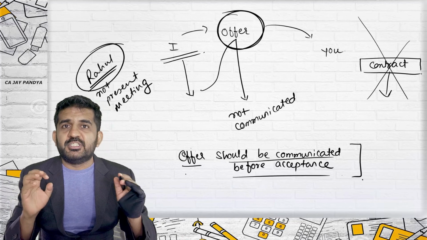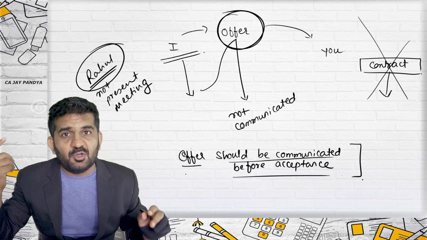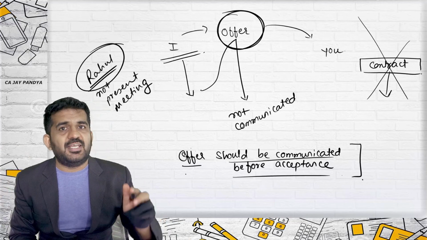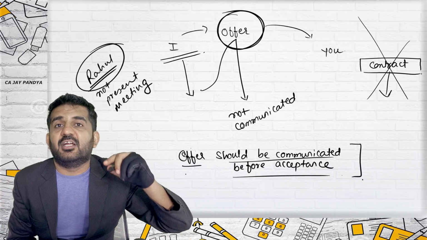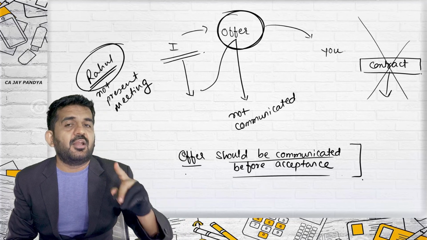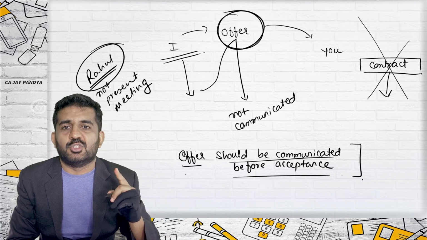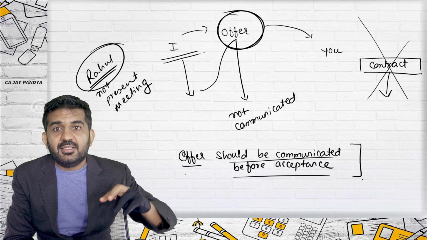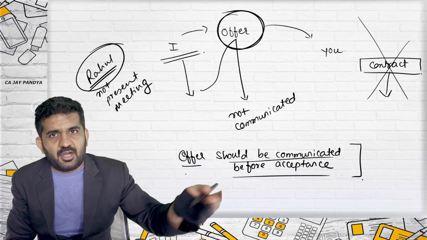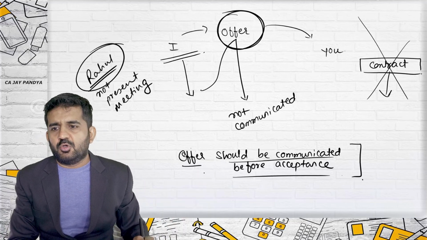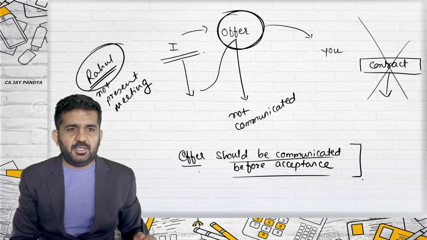If Rahul says what is true in court of law, if Rahul says I was not knowing the offer at the time when I joined the class, then Rahul will not be getting 5,000 rupees discount. Why? There is no legal contract between me and Rahul because offer was not communicated. This is repetition of point number 6.